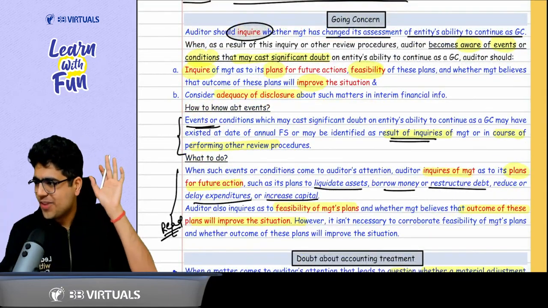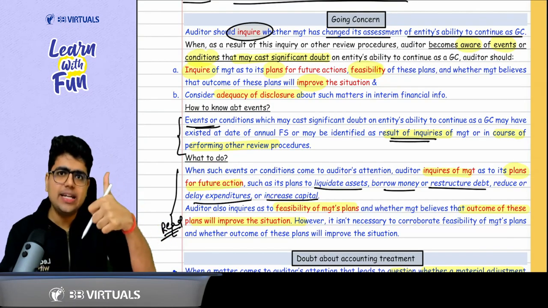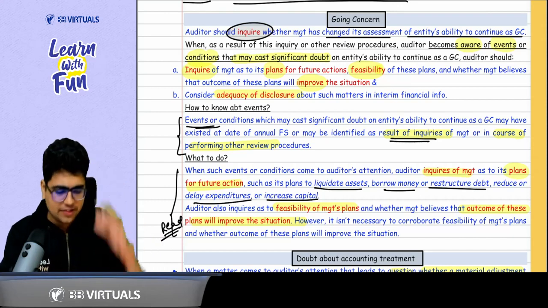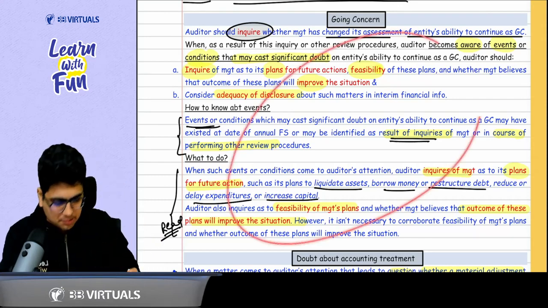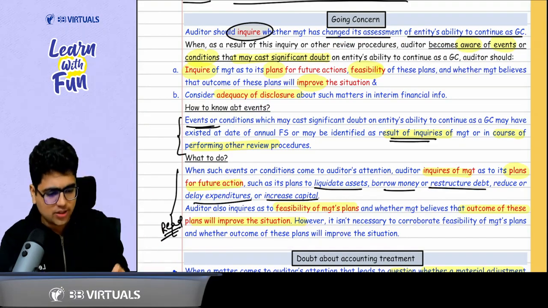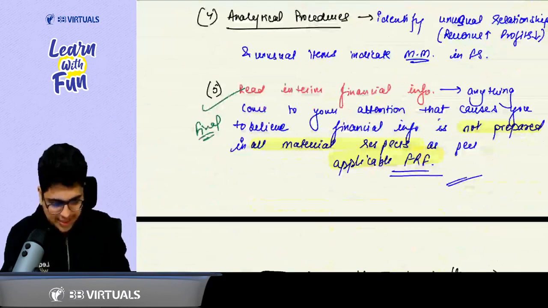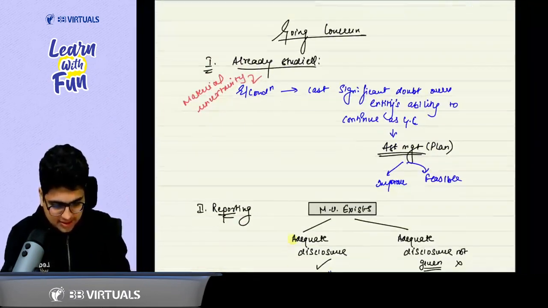We made a summary of going concern. Yes, sir. Was that the perfect summary? Yes, that was the perfect summary. That summary covers this part. Also, it covers the reporting part. Let's revise from that only. Let's revise from the going concern summary. Sir, what was the going concern summary?